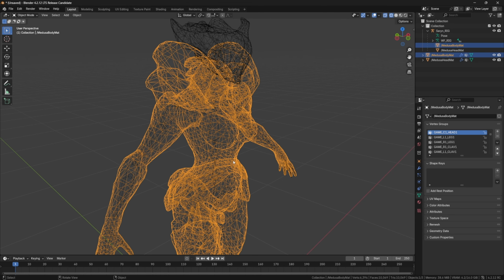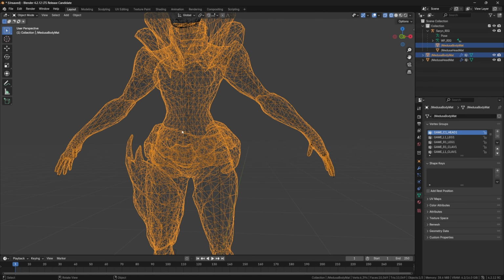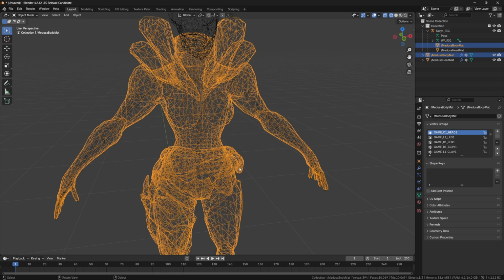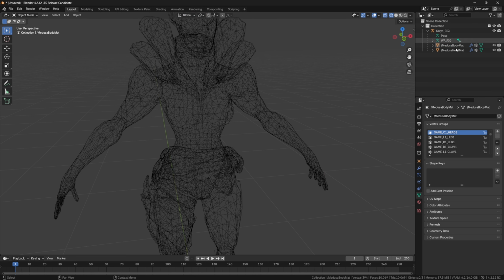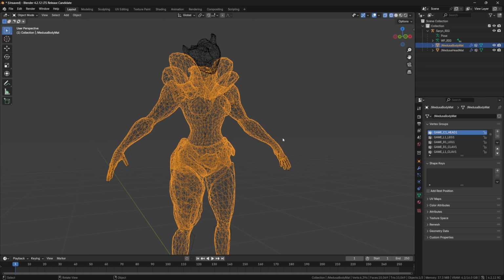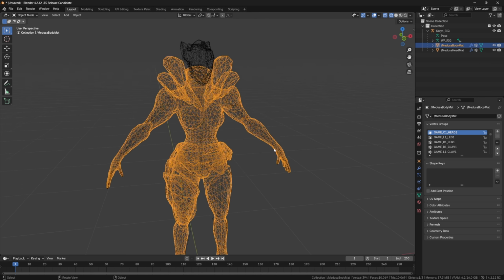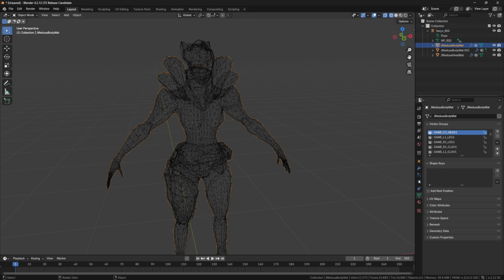So what we need to do now is make sure our body has the appropriate amount of spine bones, because currently we have 2 or 3 extra spine bones. So first, let's drag these into the collection, just for organization. I'm going to duplicate the body, and then go under the original body, and what we're going to delete is neck 2, spine 4, spine 2.